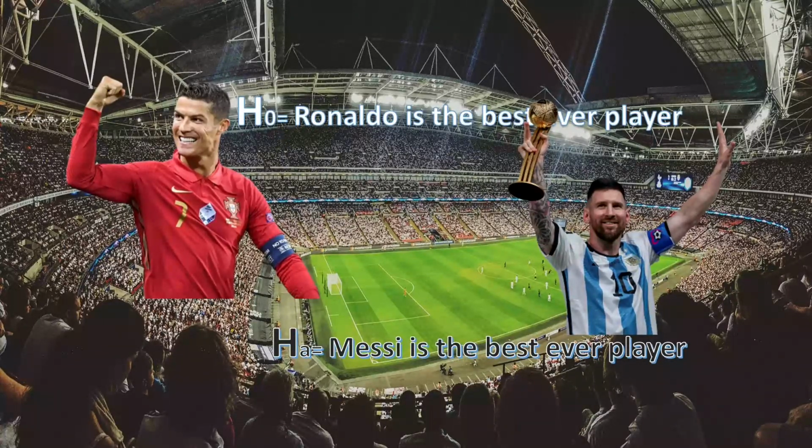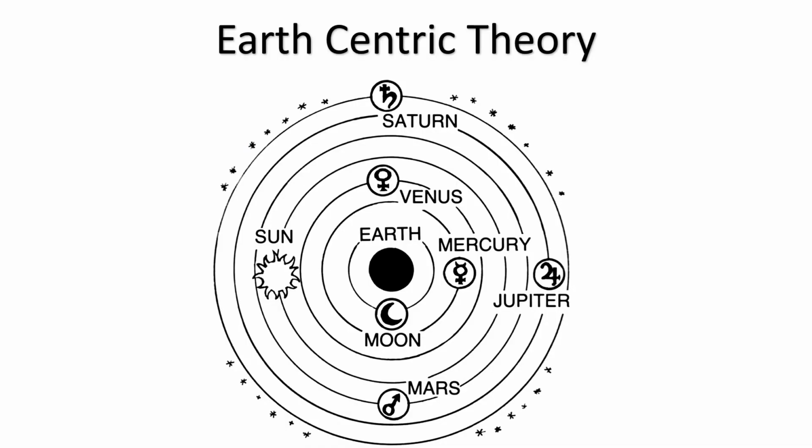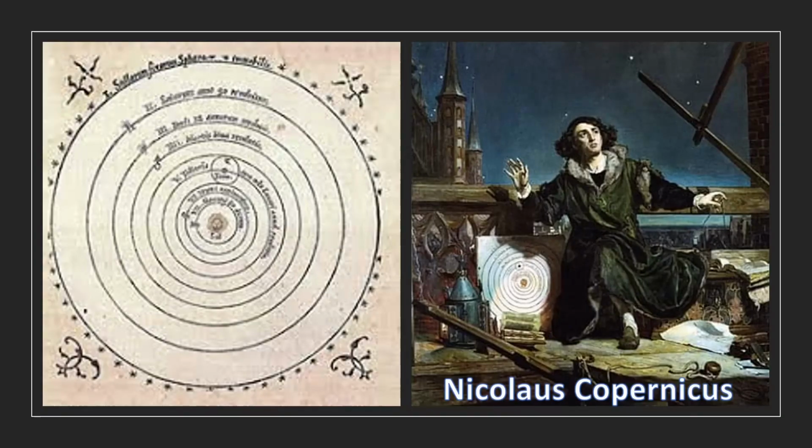Even with the best example, we could see that the entire world was believing that the Earth-centric theory was true. That is, the Earth was in the center and other planets revolve around the Earth. But later, Nicolaus Copernicus, a great scientist, proved that the Earth is not at the center, the Sun is at the center, and the Earth revolves around the Sun and the other planets do the same.